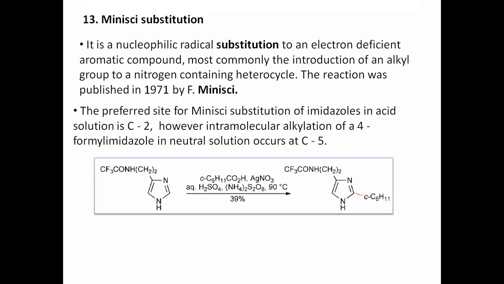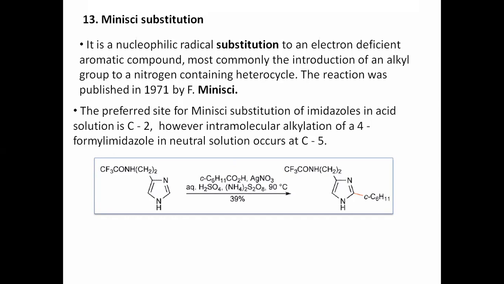When you take such a compound under acidic condition, with ammonium dithionate, which is a salt, acting as a reducing agent or as a PTC, AgNO3 as the catalyst, and this carboxylic acid of C6H11, cyclic.